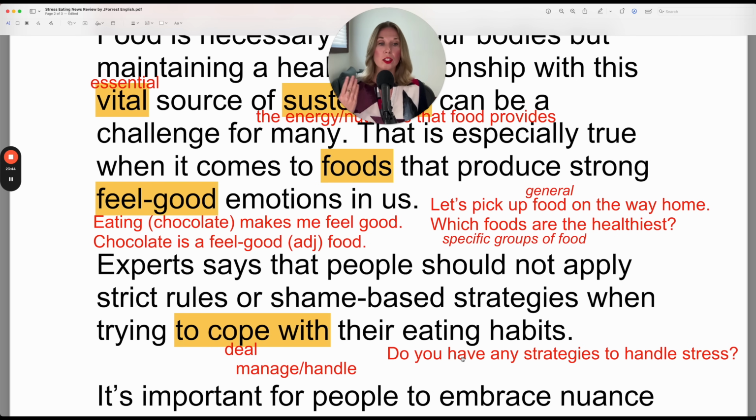So you could ask, do you have any strategies to handle stress? Or to cope with stress. And when you cope with, deal with, manage, or handle something negative, you try to limit, reduce, or eliminate whatever that negative situation is. So if you want to handle stress, then you try to limit it, reduce it, or eliminate it, get rid of it altogether.